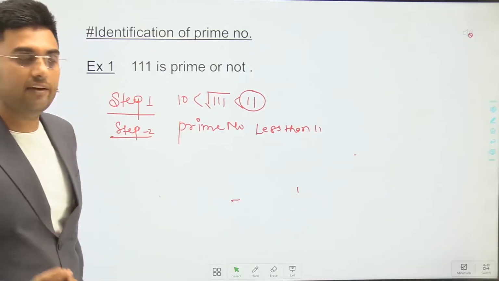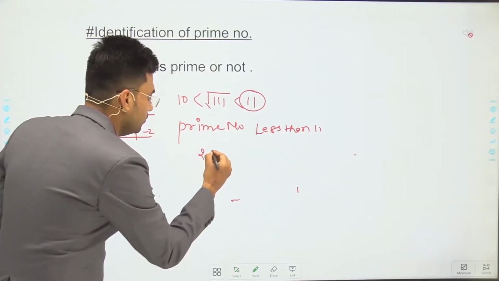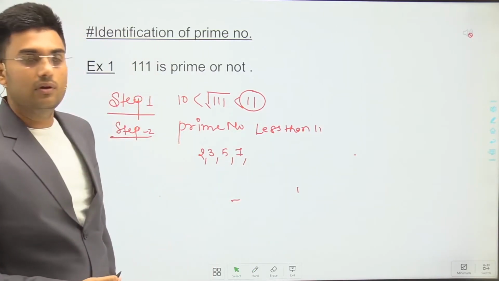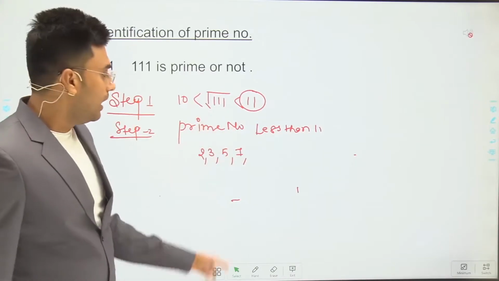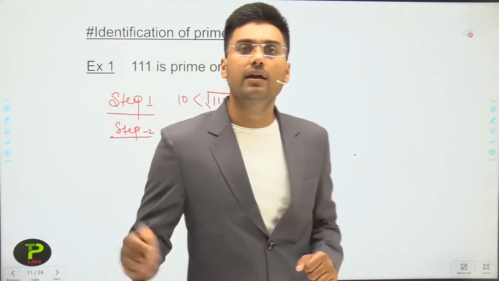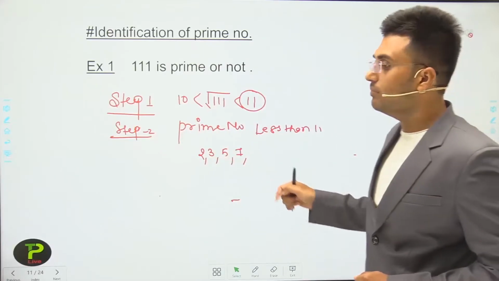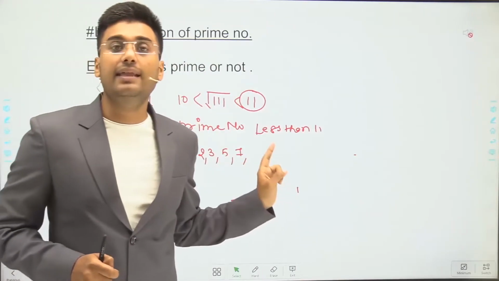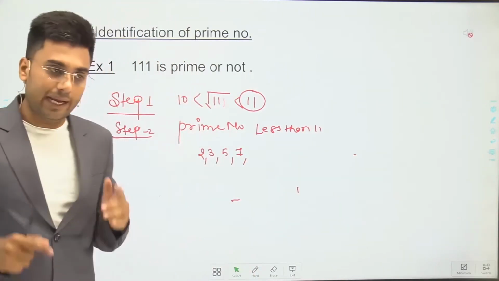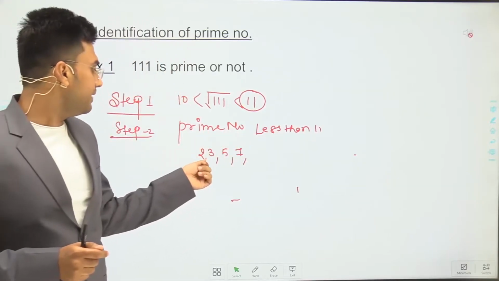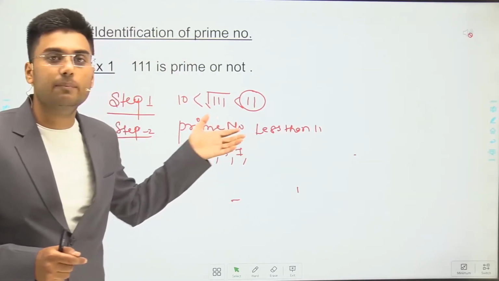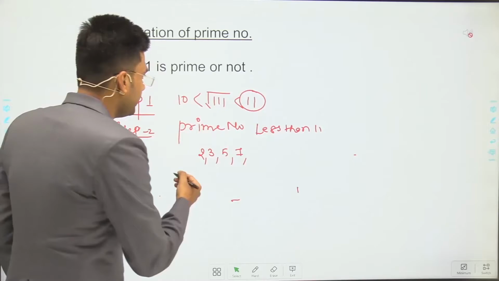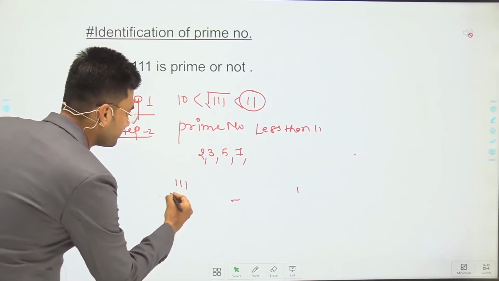Prime numbers less than 11 are 2, 3, 5, 7. Now we have to divide 111 by all these prime numbers. If 111 is divisible by any one of these numbers, then it is not a prime. But if 111 cannot be divisible by 2, 3, 5, 7, which are the prime numbers less than 11, then it is a prime number. So let's check, is 111 divisible by 2?